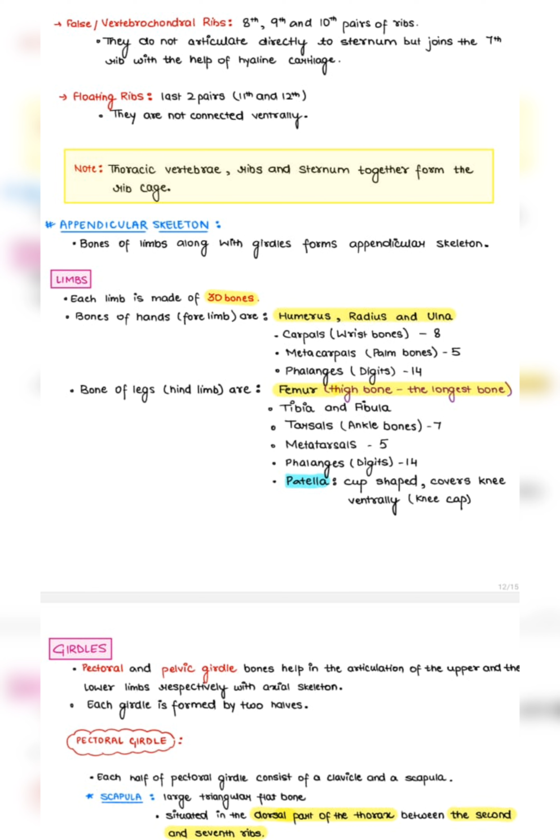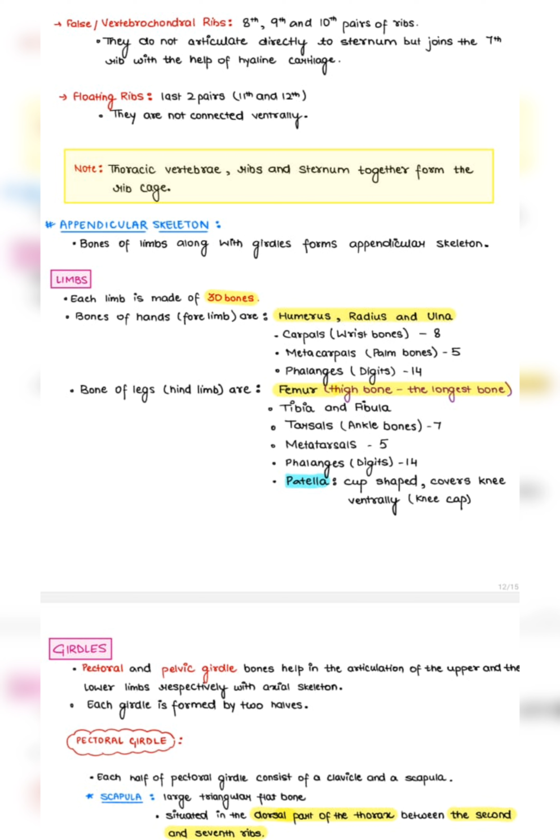Appendicular skeleton. The appendicular skeleton includes the bones of the limbs and the girdles. Each limb is made of 30 bones. Forelimb, hand bones: humerus, radius, ulna, carpals, 8 wrist bones, metacarpals, 5 palm bones, and phalanges, 14 digit bones.